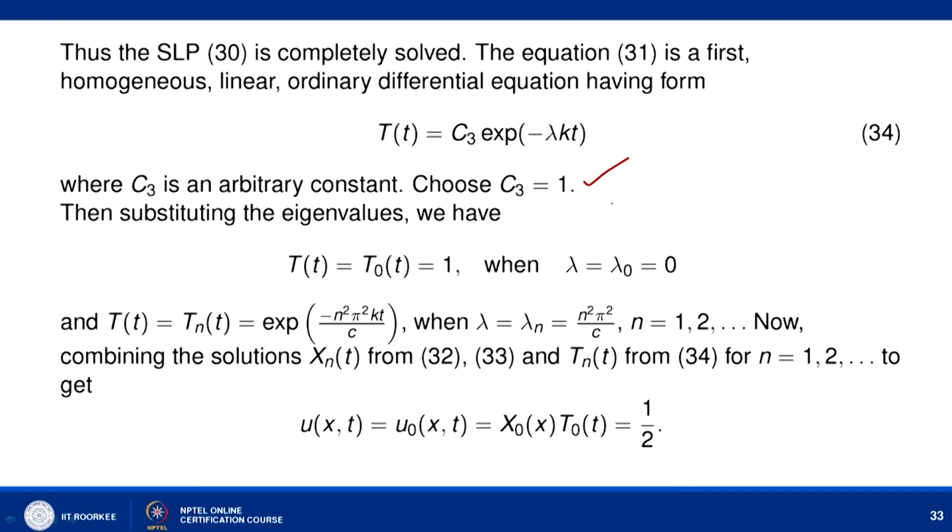So for the eigenvalue lambda naught equal to 0, when we put lambda naught equal to 0, then T t, which we denote as T naught t, comes out to be 1.